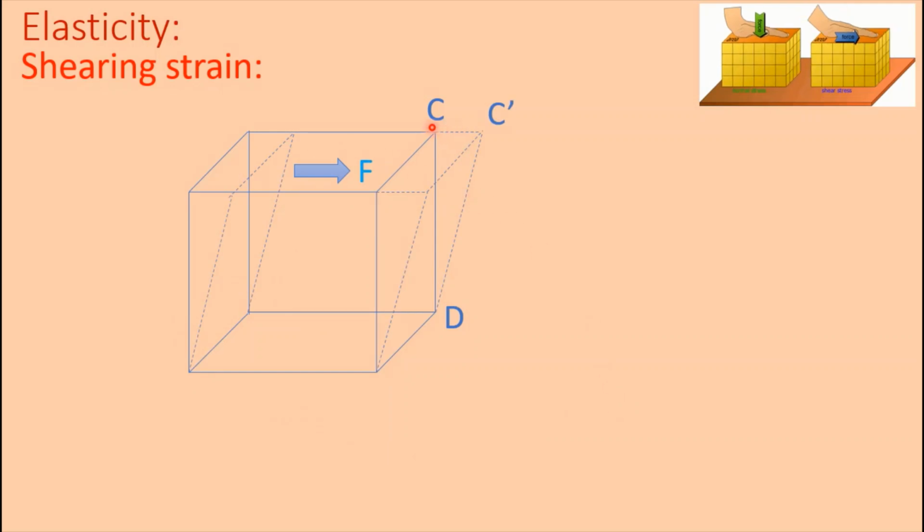Here point C is moved to point C prime. Now the new position of C is C prime, and an angle is produced here. This is the original position, and now the body is twisted at an angle theta. This angle is known as shearing angle or shearing strain.